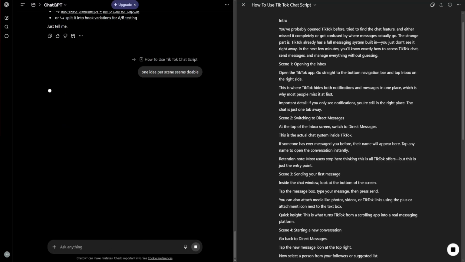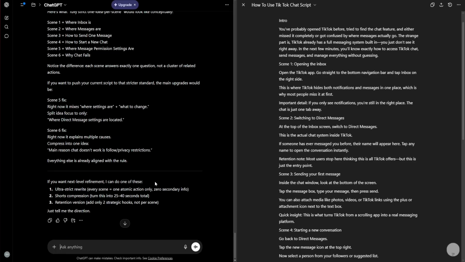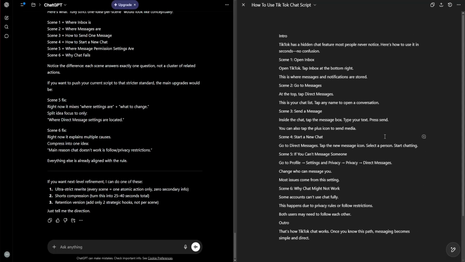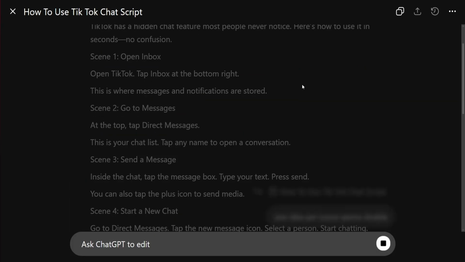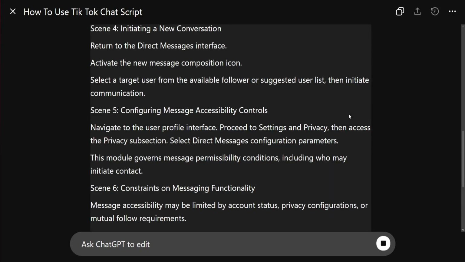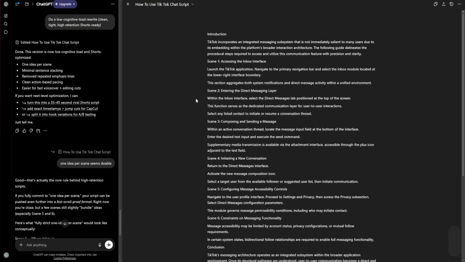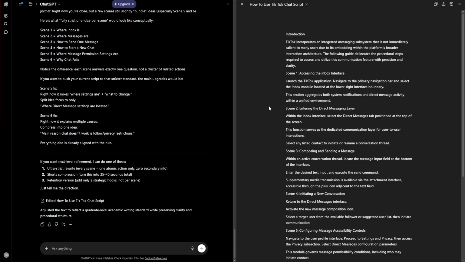The neural polish. Rewriting for human texture. One of the greatest dangers in 2026 is AI-isms. That sterile, overly perfect tone that signals to a viewer that you didn't put effort into your message. The zero editor system only works if you add human texture back into the AI's raw output. This is where the Canvas rewrite shortcuts become a superpower. I don't just accept the first draft.